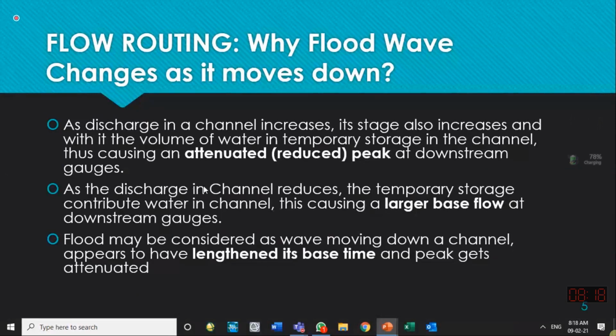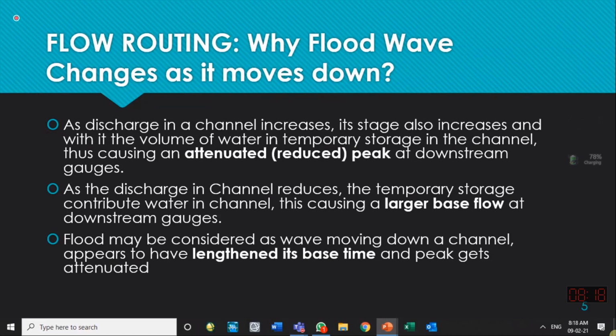Why can we not copy the hydrograph at the downstream location? There are some changes occurring while flow passes through a certain length of the river. Some storage occurs in the floodplains, and at a later time it comes back to the channel. So the hydrograph shape does not remain the same, because of the friction, because of the flow attenuation.